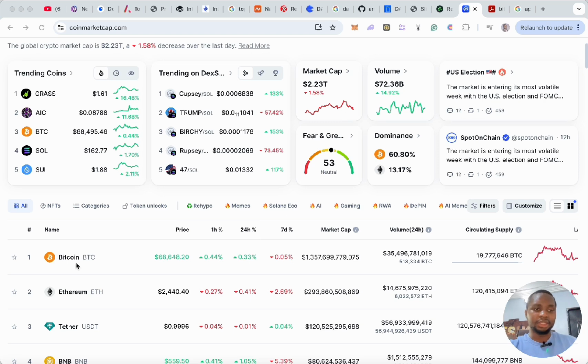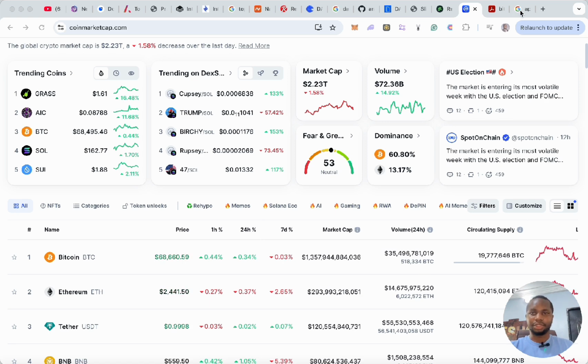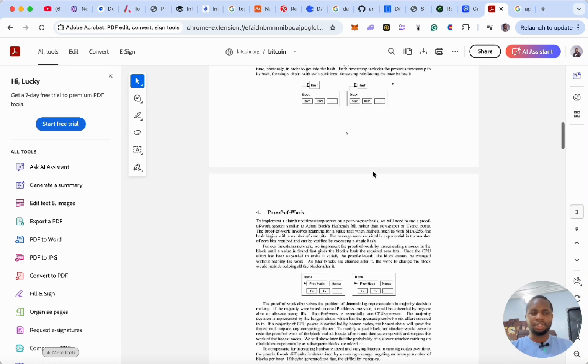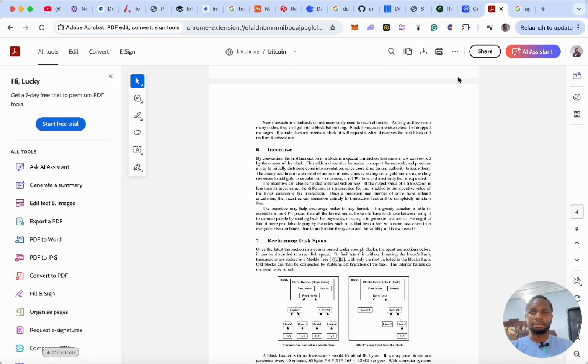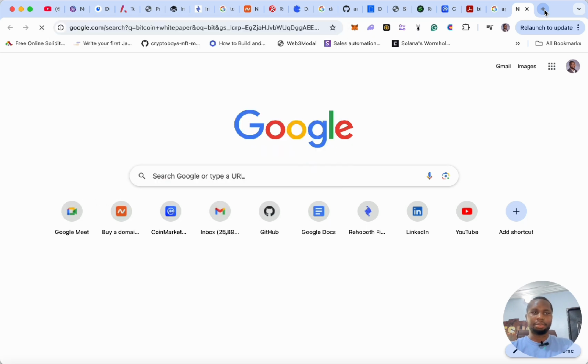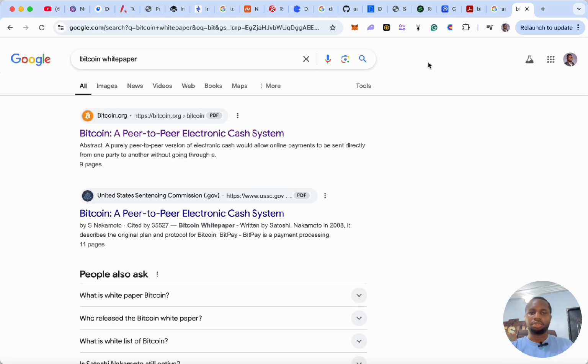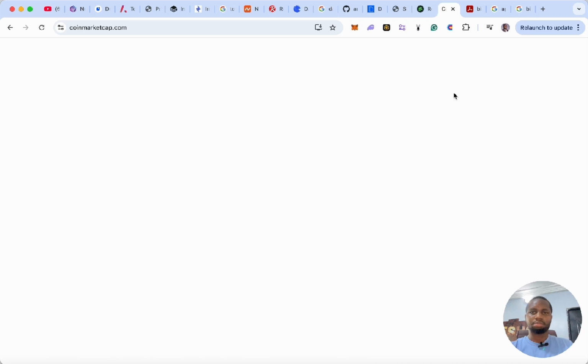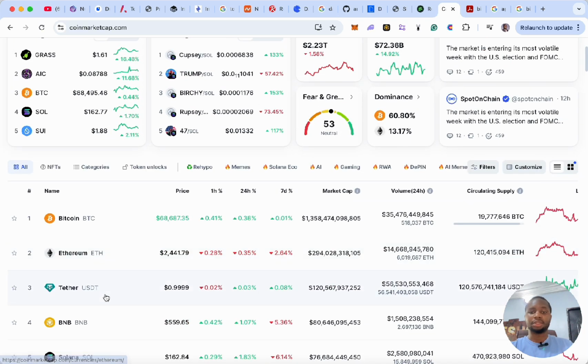The first cryptocurrency here you could see is Bitcoin. Bitcoin was a cryptocurrency that was created by someone who called himself Satoshi many years ago. You could find the Bitcoin white paper, which is basically what it's really about, from bitcoin.org, or you just search Bitcoin white paper. Alright, and if you click on this, you get that white paper. Alright, so next cryptocurrency is Ethereum.